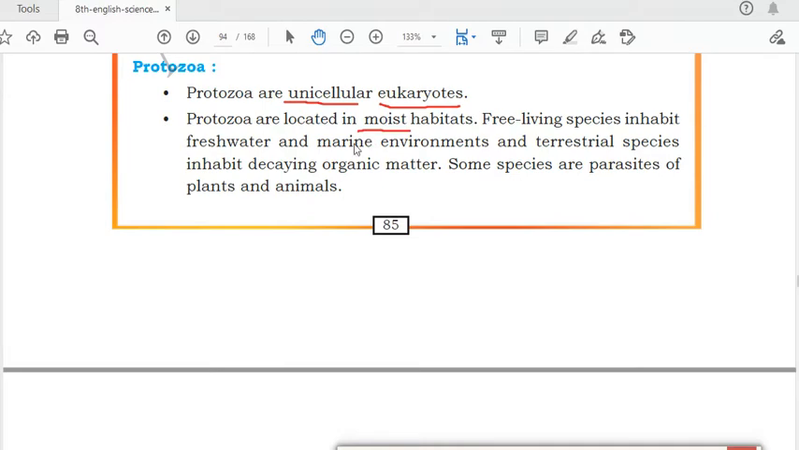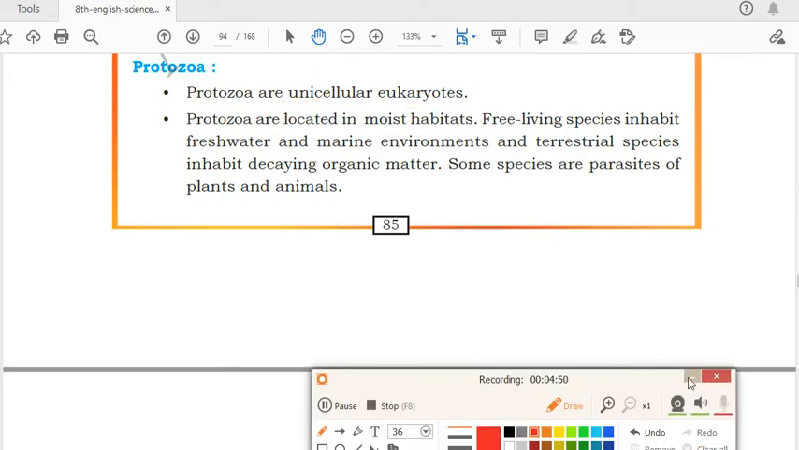Free living species inhabit freshwater and marine environments. They can be present in freshwater, in marine environments, and even on the land or the soil. Some species are parasites of plants and animals. Some live in plants or animals as parasites, which means they obtain their food and get shelter in the plants and animals. So this was all about protozoa.